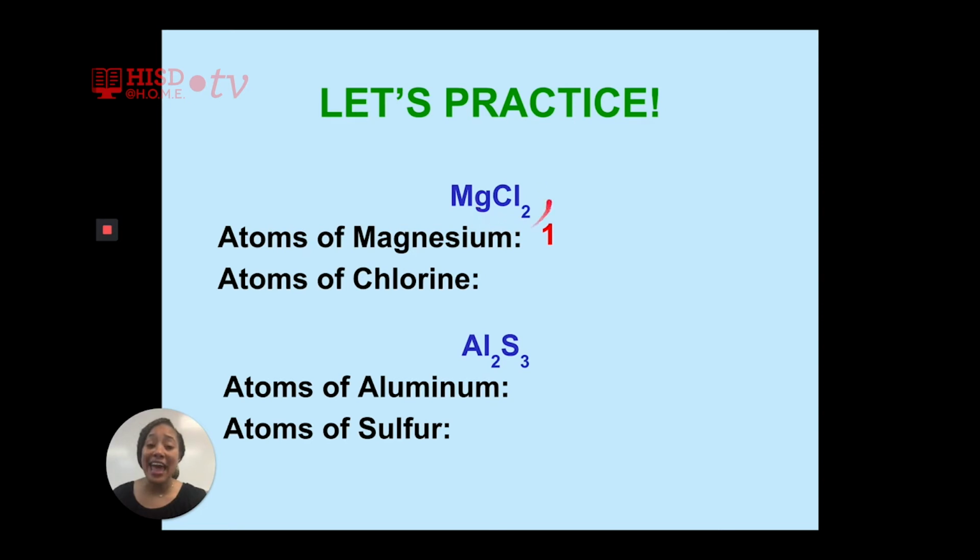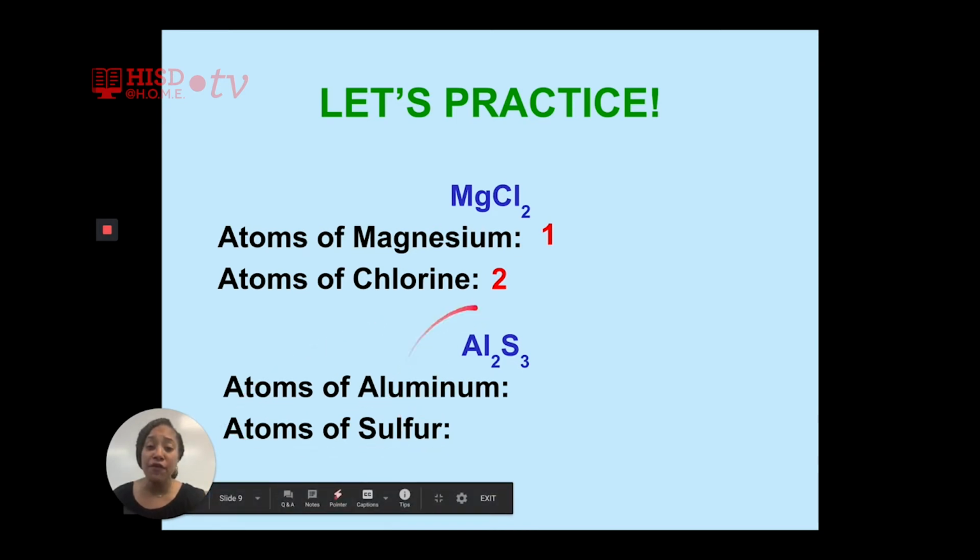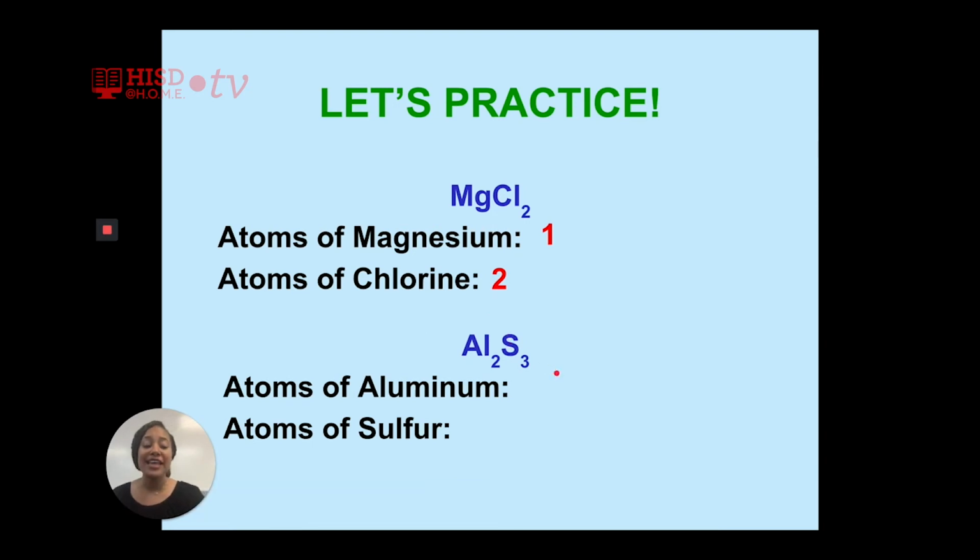Let's look at Cl. Cl has a subscript behind it. So because Cl has a subscript behind it, how many atoms of Cl are in this compound? Yes, 2. So now for the next 30 seconds, I want you to tell me how many atoms of aluminum are in this compound and how many atoms of sulfur are in this compound. So 30 seconds starting now.